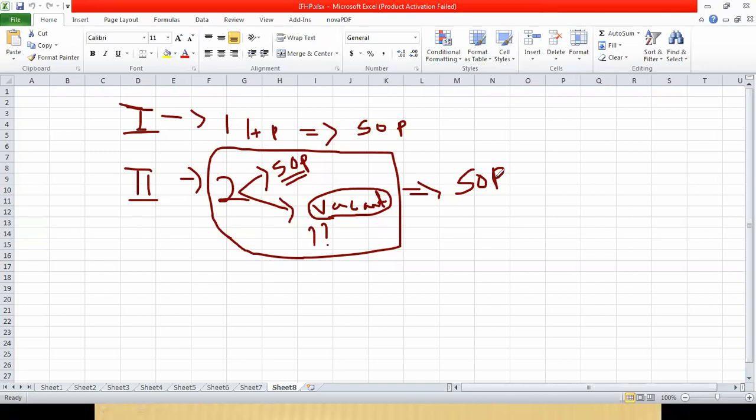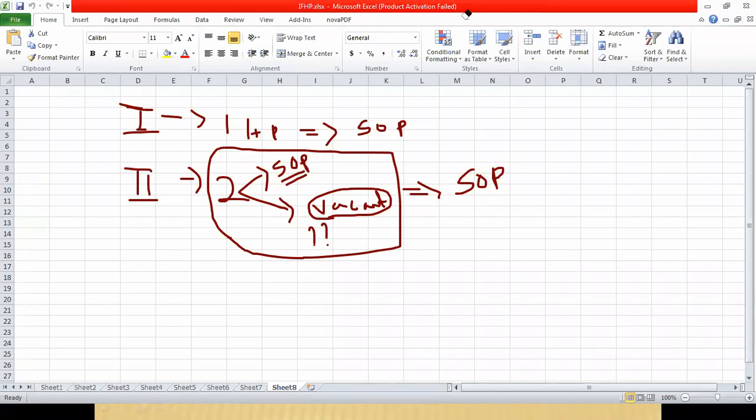So remember, if you are having two house properties, both house properties will be treated as self-occupied. Only one condition is required: you should not have let out that property. Suppose the second house property, if you have let it out, then the benefit of self-occupied will not be given. Then you will have to calculate the income from that property. So the benefit of self-occupied will be given to the property only if it is vacant, and it will be given for how many properties? Two properties.